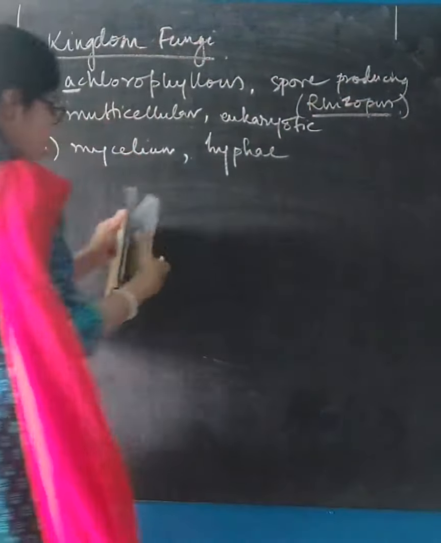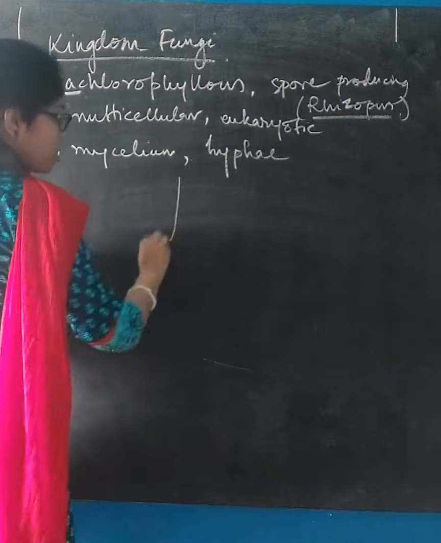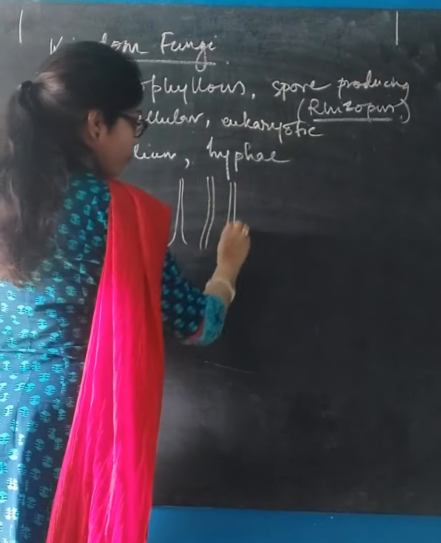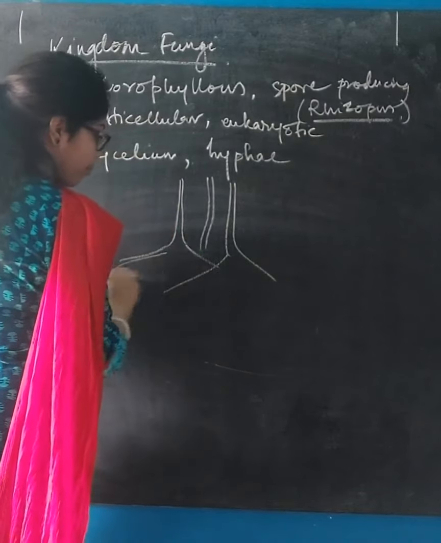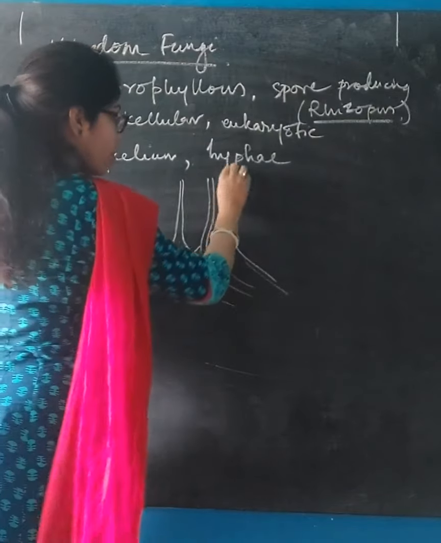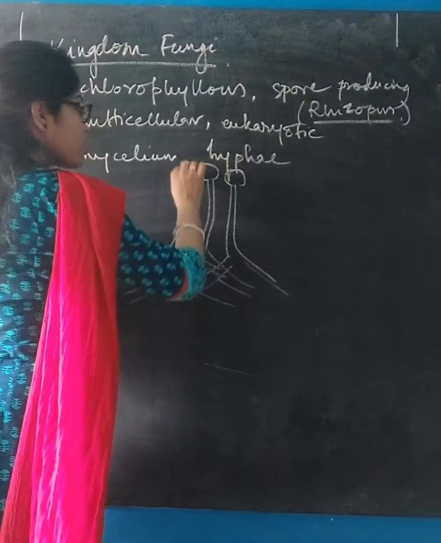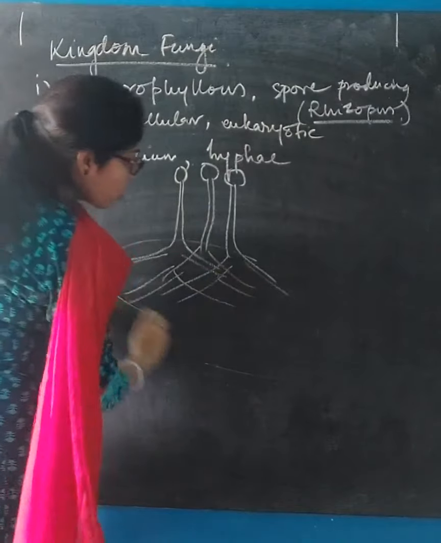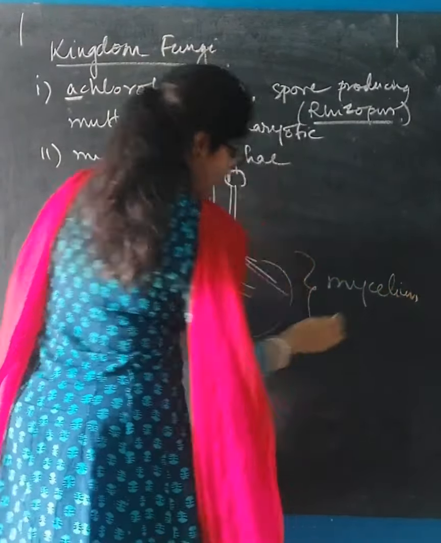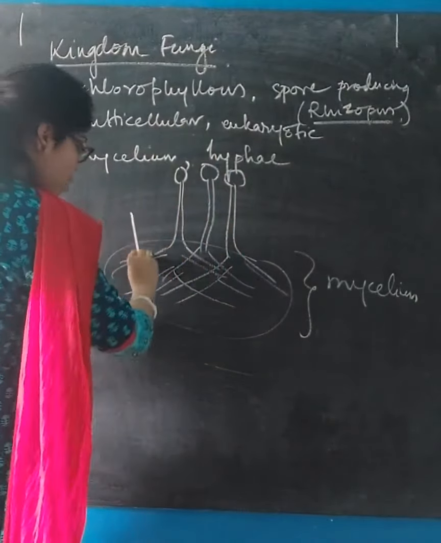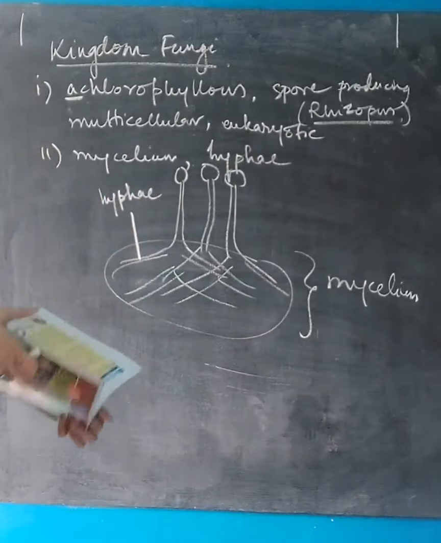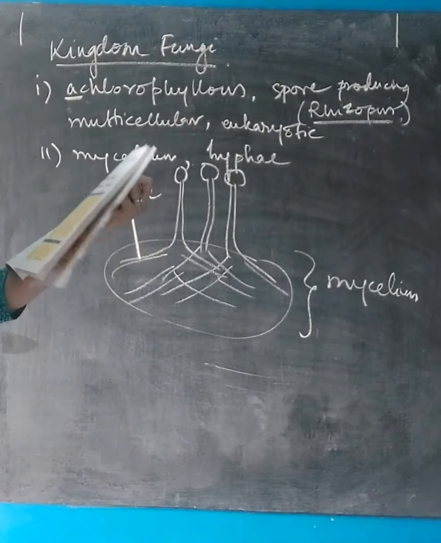Let me draw this here. There are round head-like structures here, right? The whole thing is known as mycelium, and each branch is known as hyphae. I hope you have understood mycelium and hyphae.